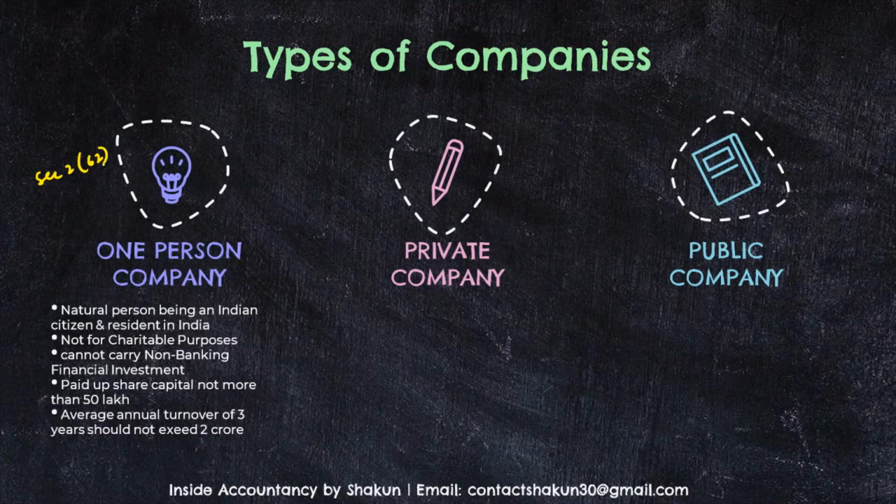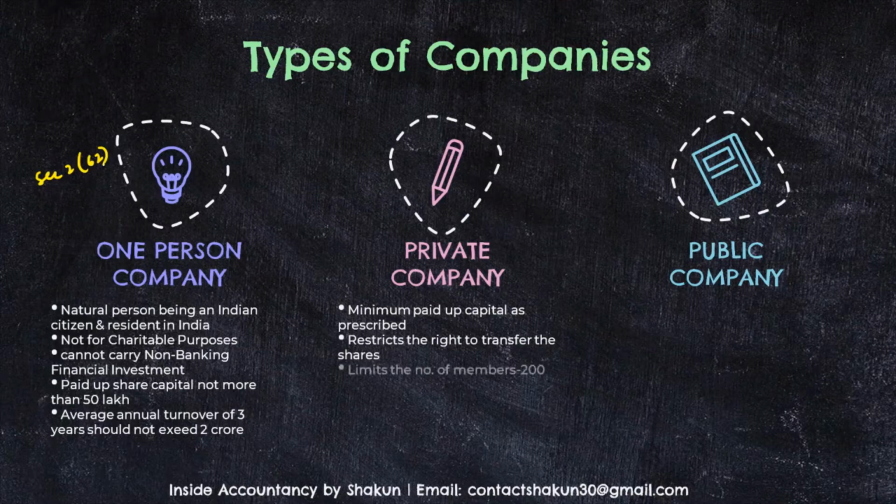Now talking about a private company, it may have a minimum paid up capital which may be prescribed by its articles of association. The companies are not required to have minimum paid up capital at present, according to the notification dated 29th May 2015. But as may be prescribed, that much capital has to be maintained by the company. There is a restriction on the right to transfer the shares, so that in case of a private company, the shares are not transferable. Then the number of members should be 200.